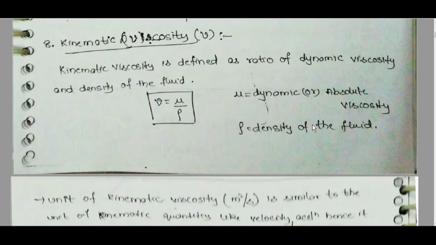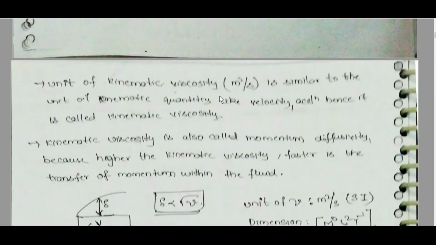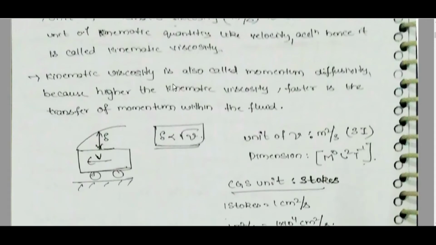Kinematic viscosity, nu. Kinematic viscosity is defined as the ratio of dynamic viscosity and density of fluid. Nu is equal to mu by rho, where mu is dynamic or absolute viscosity and rho is density of fluid. The unit of kinematic viscosity, meter square per second, is similar to the unit of kinematic quantities like velocity and acceleration. Hence, it is called kinematic viscosity. Kinematic viscosity is also called momentum diffusivity because the higher the kinematic viscosity, the faster is the transfer of momentum within the fluid.